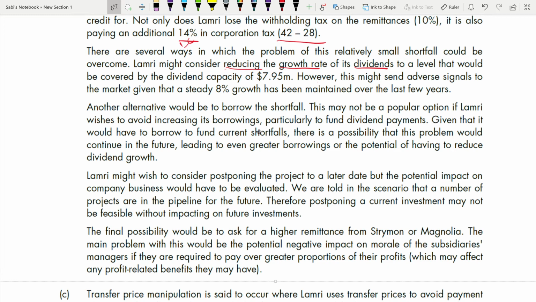You might argue with me that if this is not a popular option, then why are we writing this answer? Why are we giving this kind of actions? That is because you need to write an action, even if it will not be accepted by the company, and still you have to give the recommendation. You have to talk about its disadvantage and advantage, even if it might not be popular.